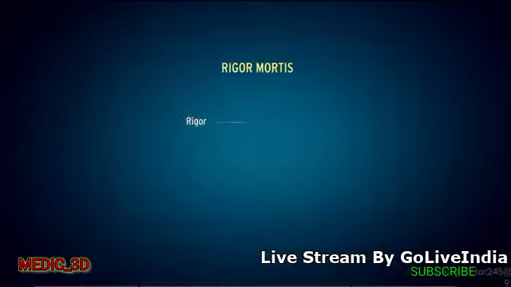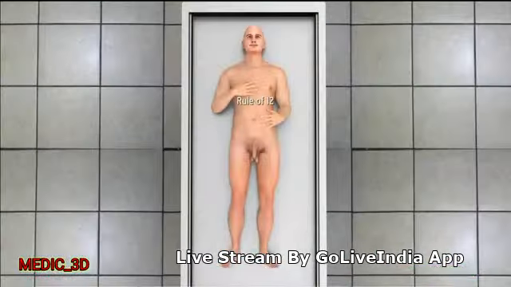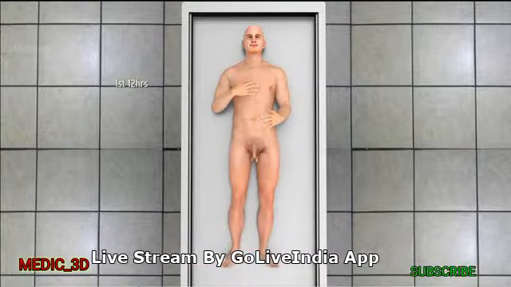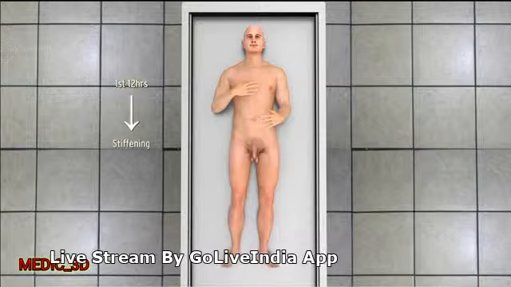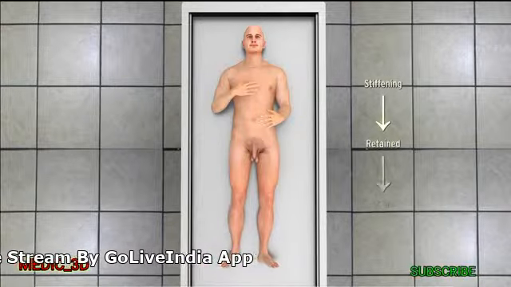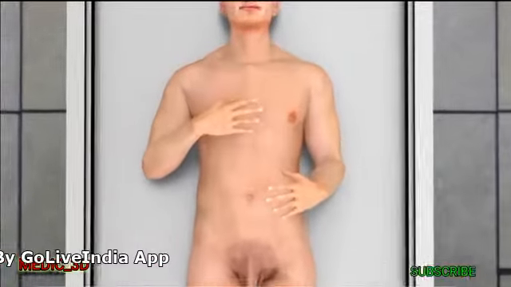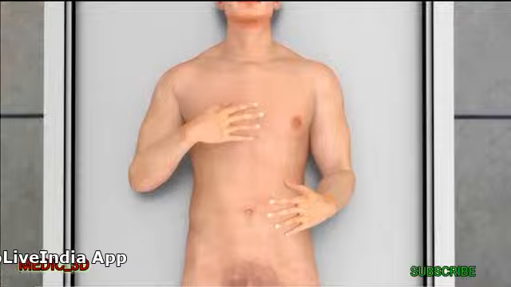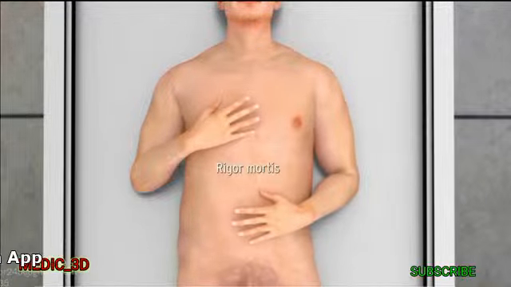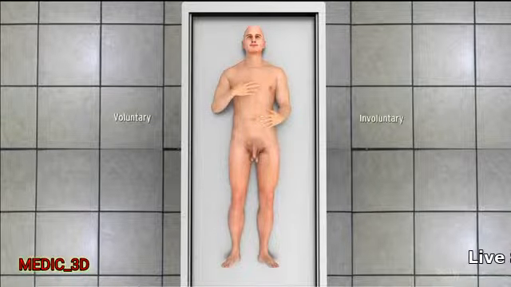Rigor mortis. Rigor means stiffness. Mortis means death. According to the rule of 12, it is generally considered that by the first 12 hours after death, rigor, that is stiffening of the muscles, affects the whole body. And this stiffening is retained for another 12 hours. And it passes off in the next 12 hours with the onset of putrefaction. This process is called rigor mortis. All the muscles of the body, both voluntary and involuntary, are affected.